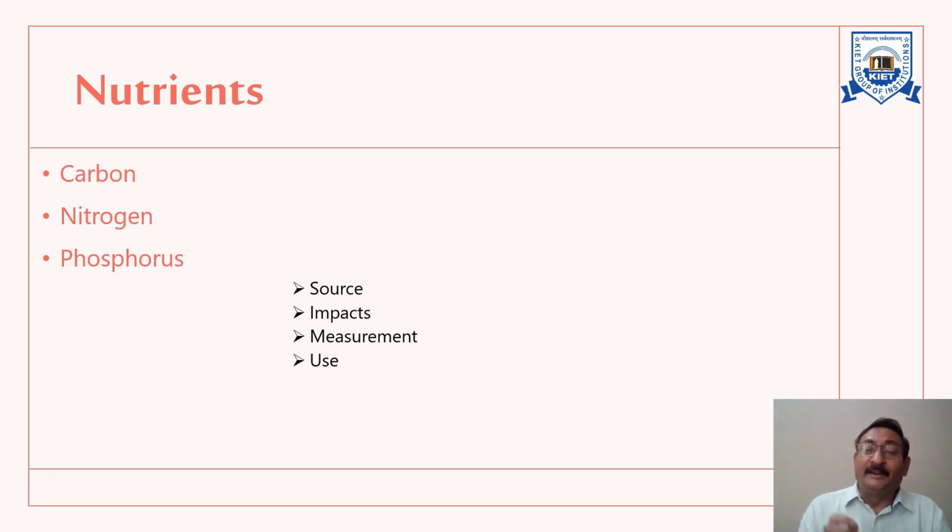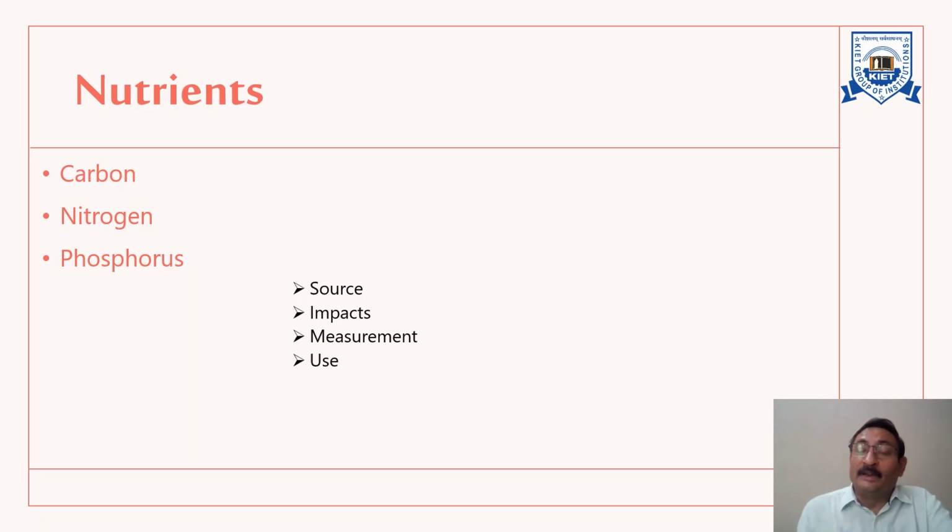A wide variety of material and trace elements can be considered as a nutrient. Some of them are carbon, nitrogen, phosphorus, etc. I have taken only these three because these three are the major nutrients in aquatic conditions. Now, the first one, that is carbon. Now, carbon is the major nutrient.